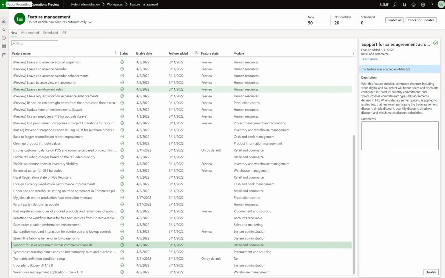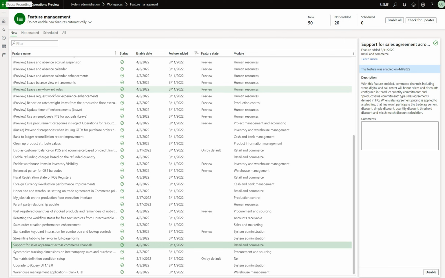With this feature enabled, commerce channels, including store, digital, and call center, will honor prices and discounts configured in product quantity commitment and product value commitment type sales agreements defined in headquarters, right?